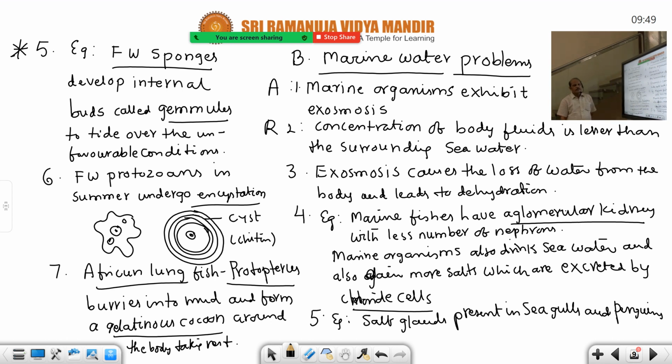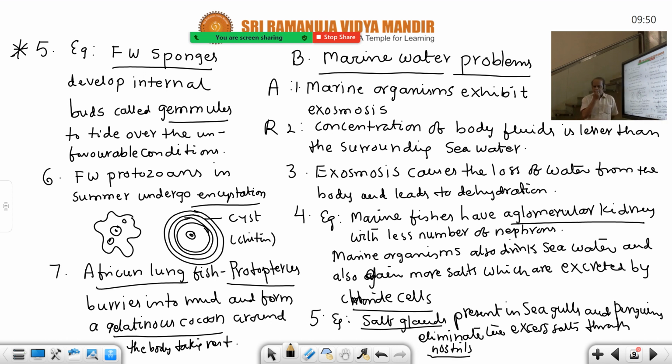Birds of South Pole are penguins. So seagulls and penguins, in which the salt glands present, in the seagulls we eliminate the excess salts through nostrils. Salt glands should be underlined and excess salts through nostrils. Nostrils should be underlined.